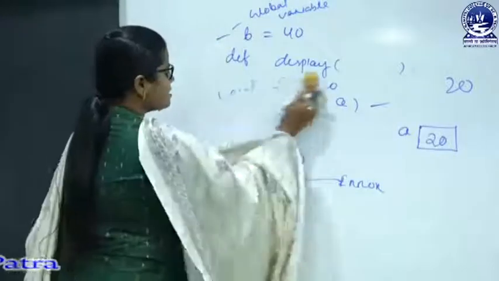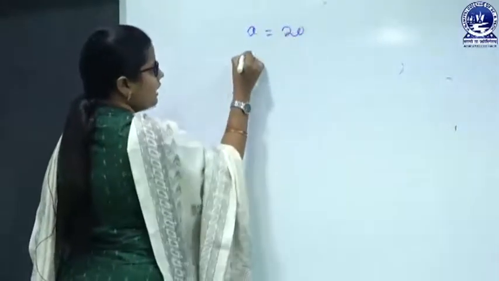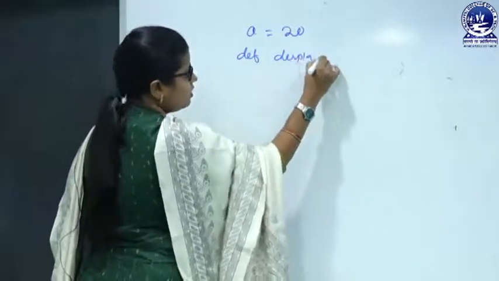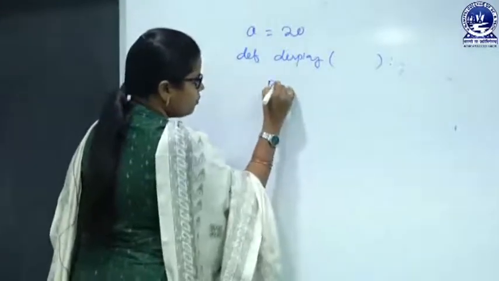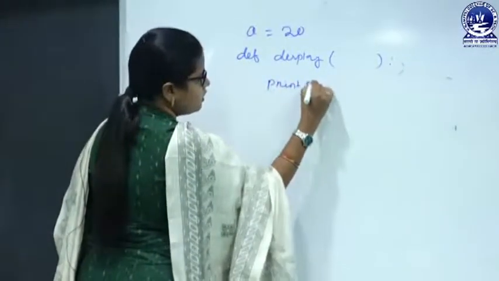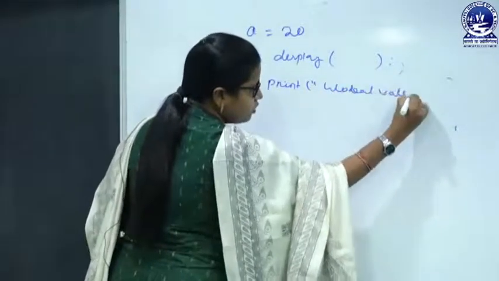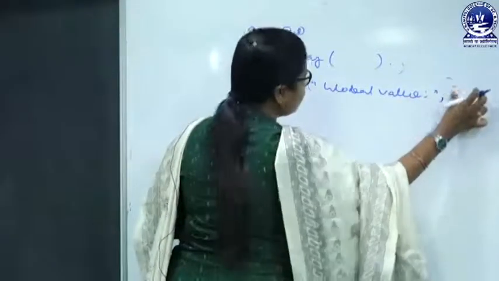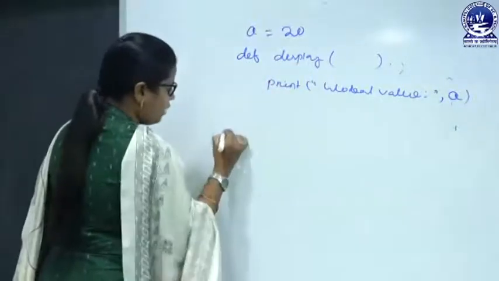So, take another example. Suppose A equals 20. Here I am defining the display function. Next, we have to follow the indentation. Print global value equals, comma, the global variable is A. Next, we have to call the display function.